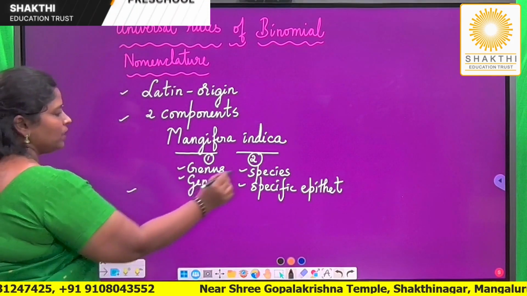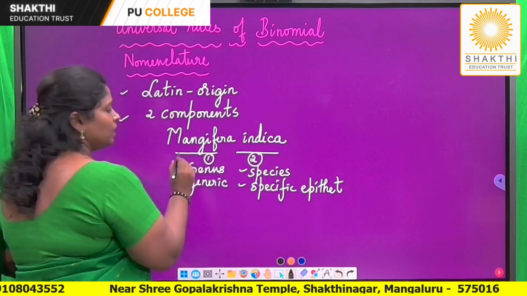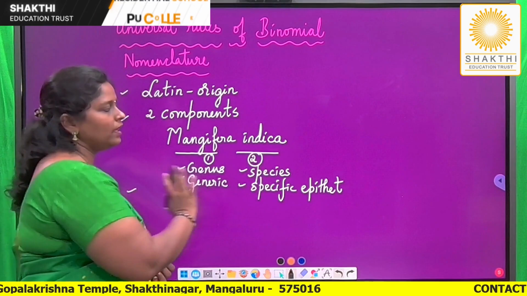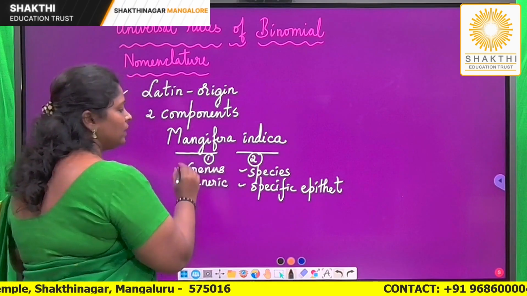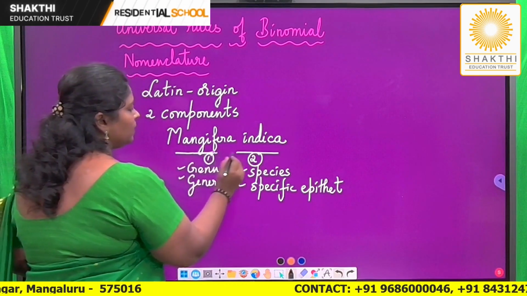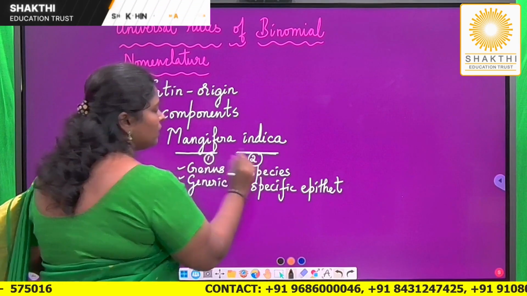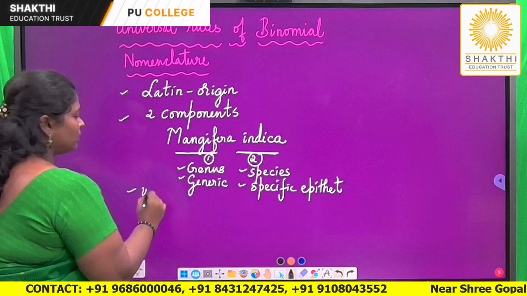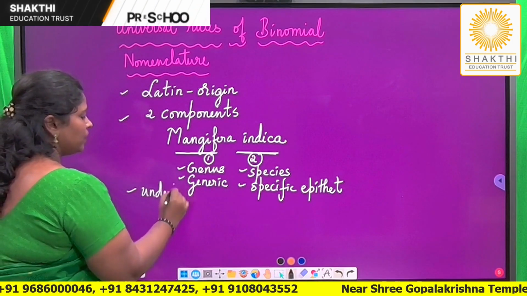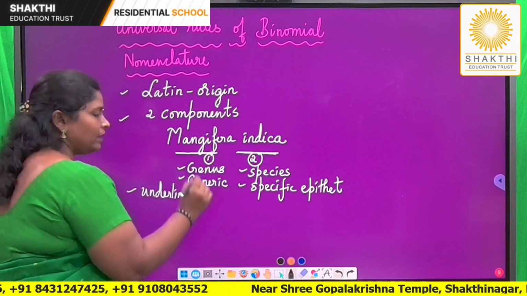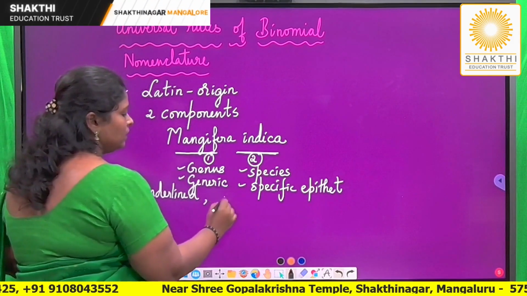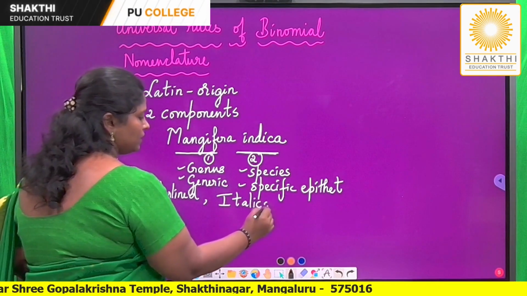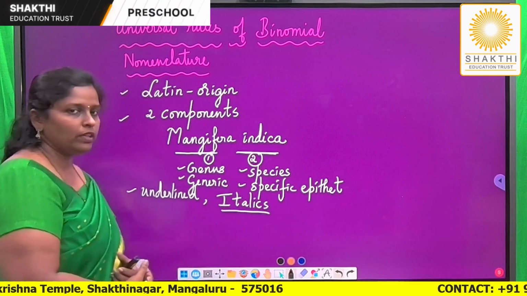Third important rule, as you can see here: when the scientific name is written, we have to underline the scientific name for sure. Otherwise, it doesn't have a particular significance. And how do we underline? We underline the genus and species names separately. We should not give a continuous underline. They have to be underlined separately. So the third important rule is that the scientific name has to be underlined if you are writing it, and when printing, the scientific name has to be in italics. It has to be italicized.